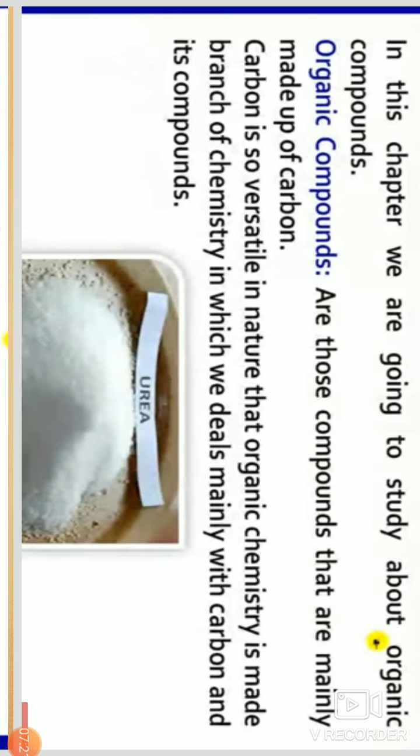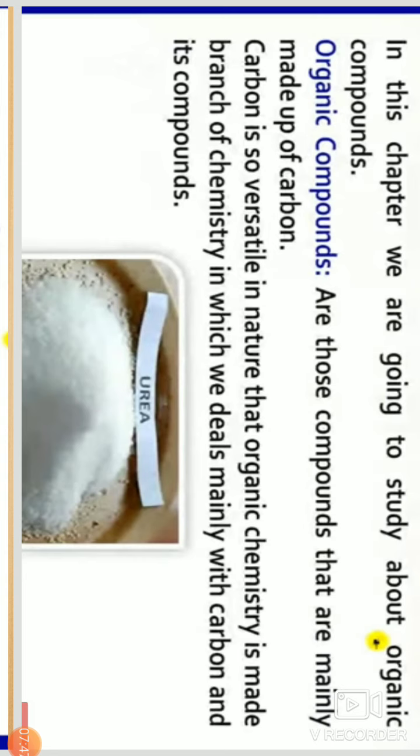Here the first, urea. It is the classical example of an organic compound. But why are we seeing the picture of urea here? Because the first organic compound which was made in the lab is urea.